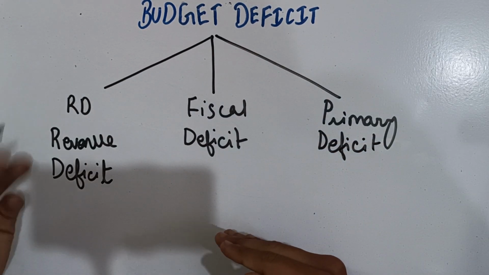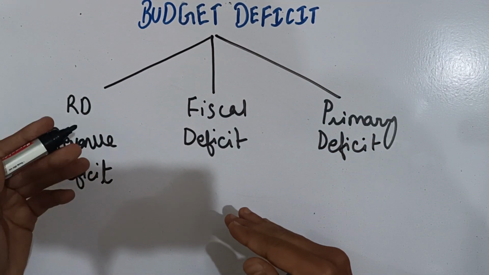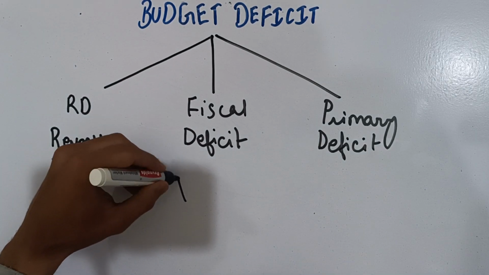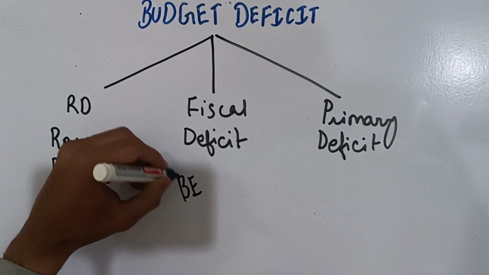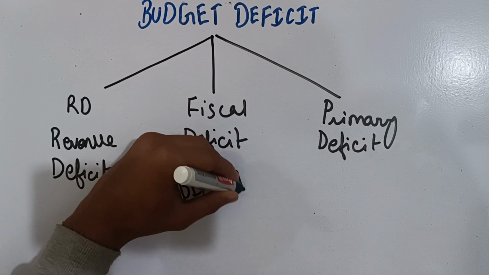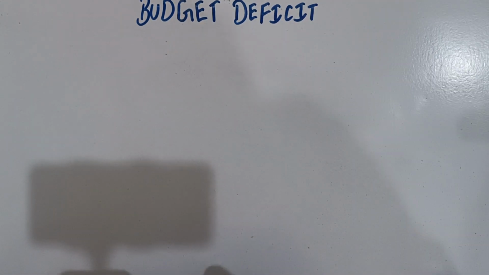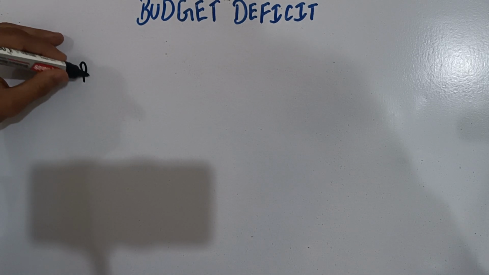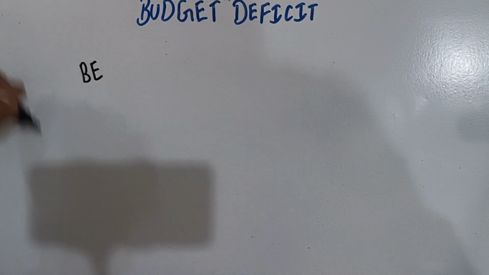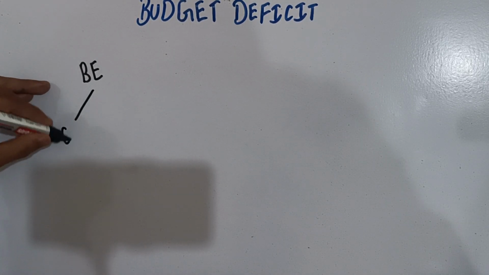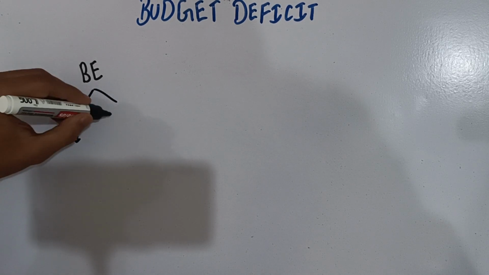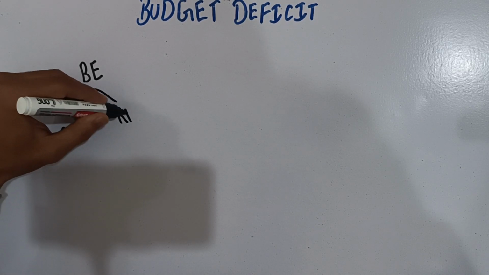For conceptual clarity, first we'll study what budget expenditure and budget receipts are. Budget expenditure is of two types: capital expenditure and revenue expenditure.